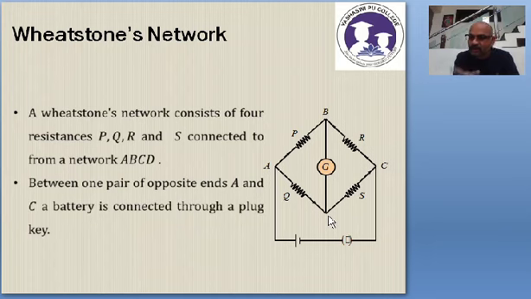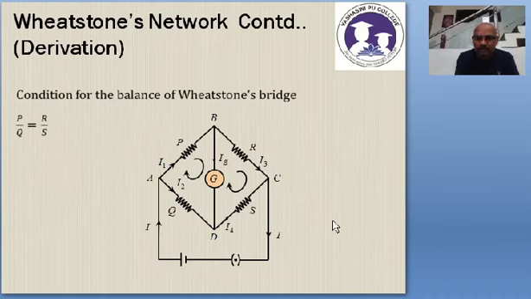If the current is not flowing, the potential difference is not there, which means this point B and this point D both are at the same potential. The potential difference is 0, so the current will be 0. When the current is 0, the bridge is balanced. When the bridge is not balanced, the points B and D are at different potentials, and the current will flow through the galvanometer. When the bridge is balanced, the current will not flow, and the points B and D will be at the same potential. That's it. So having learned that, move further.